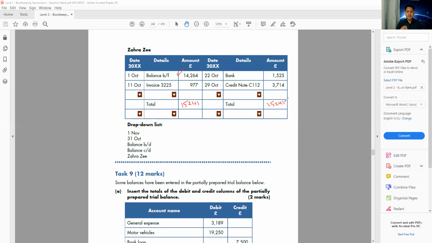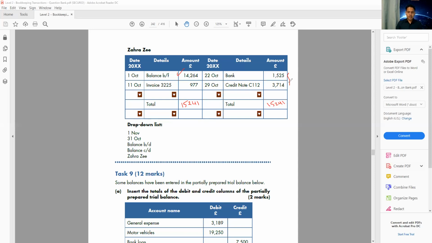15,241. This is the same way we do balance CD BD for every single ledger account. So remember that, it will help you to do others, and this question will always be in the exam to identify balance CD and BD. So we're writing the higher side on both sides, and after that we find the difference on the shorter side. So these two I'm going to minus to find the balance CD.